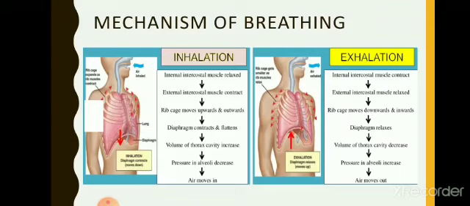So you can see the difference: when we are inhaling, the diaphragm contracts, and when we are exhaling, the diaphragm relaxes. This is the role of the intercostal muscles and diaphragm when we carry out the process of breathing.